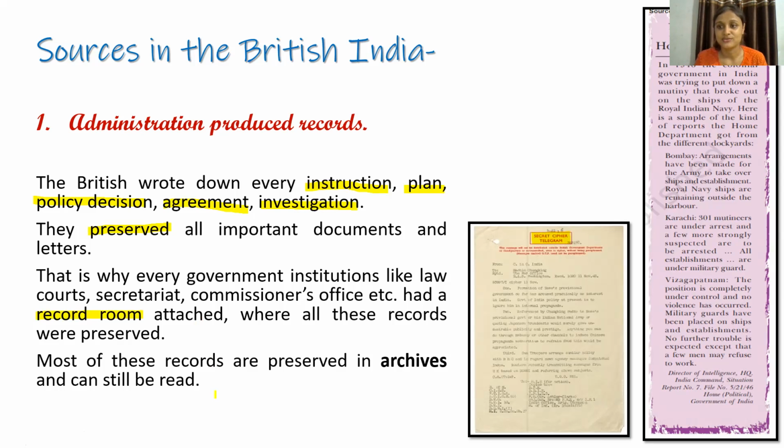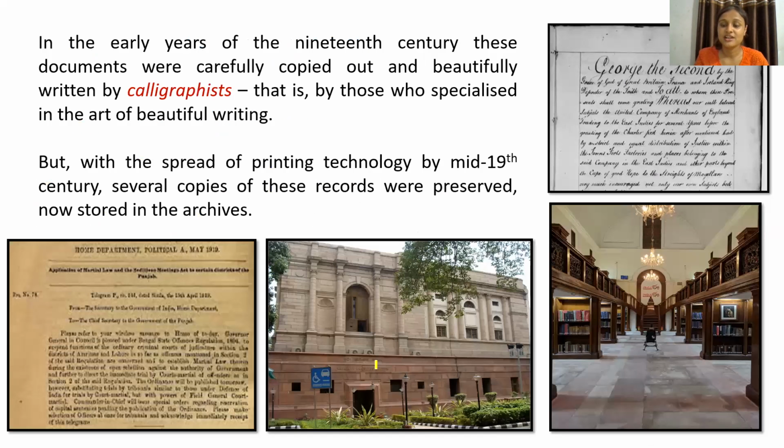All right. Now, where are these records now? So British people recorded everything, but when they left India, they must have kept the records preserved somewhere. So these records are preserved in the archives. I hope you know archives. We have come across this term in 7th class as well. So an archive is a place where government records are stored. The British government records are stored, or everything is stored. It is like a library. So every state has its own state archive, and then there is the National Archive, which is in Delhi.